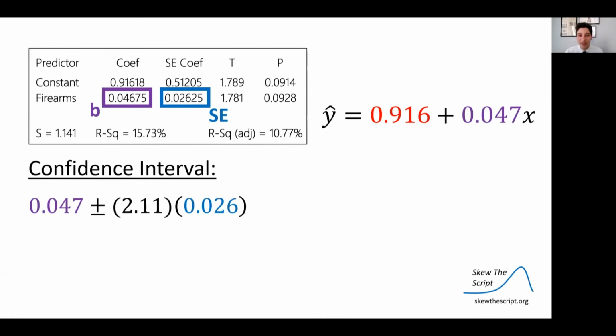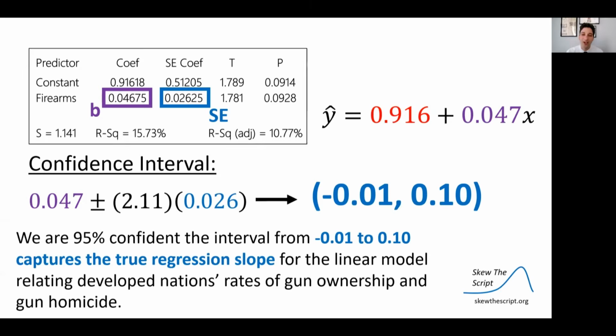So I'm going to go ahead and plug that in here. And now it's just solving out. When you simplify this, do the positive and negative direction, we get a confidence interval from -0.01 to 0.10. So interpreting this, we are 95% confident that the interval from -0.01 to 0.10 captures the true regression slope for the linear model relating developed nations' gun ownership rates and gun homicide rates.